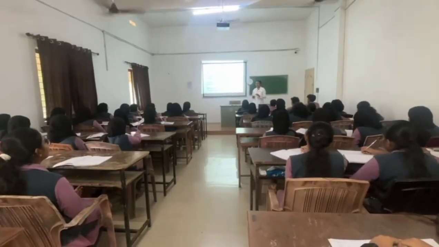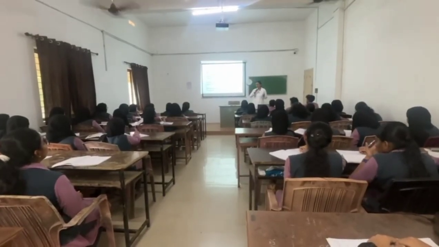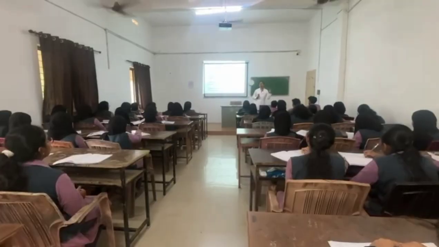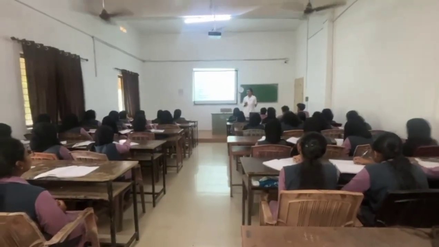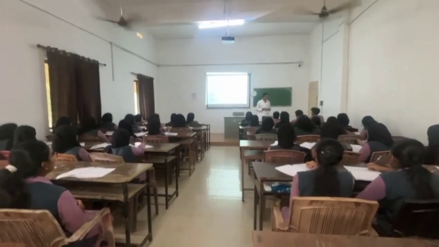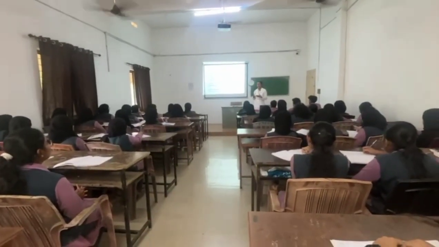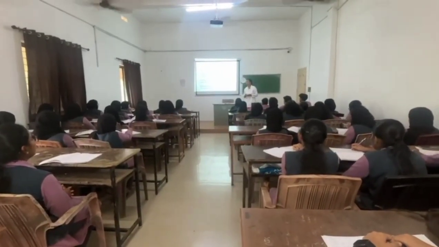Then nutrient cycling. In an ecosystem, the biological balance is maintained by different biochemical or nutrient cycles. Can you tell me some examples of nutrient cycles?